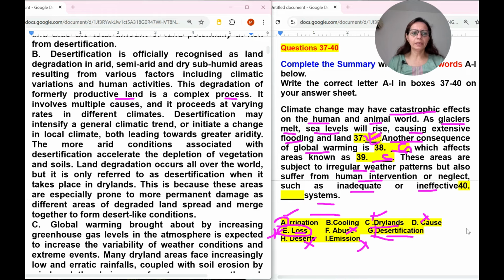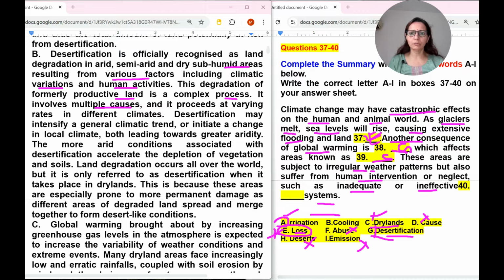In this B paragraph, I am just looking for human intervention. These areas are subject to irregular weather patterns, resulting from various factors including climatic variations and human activities, that we have already read. This degradation of formerly productive land is a complex process.